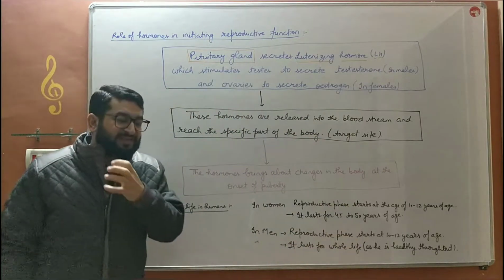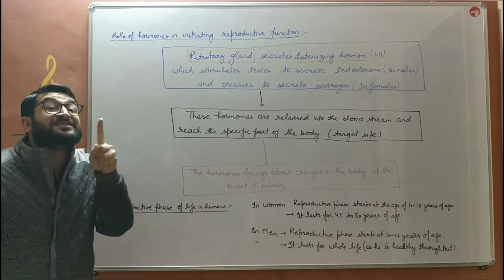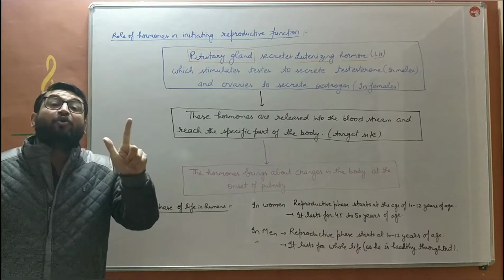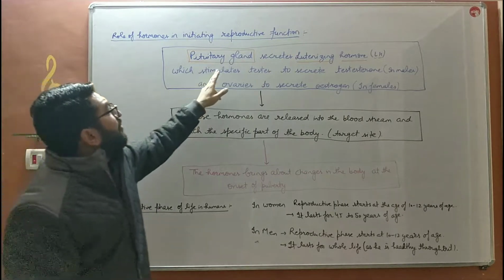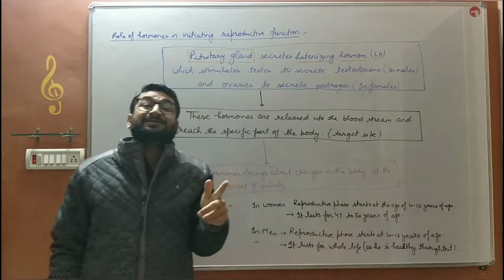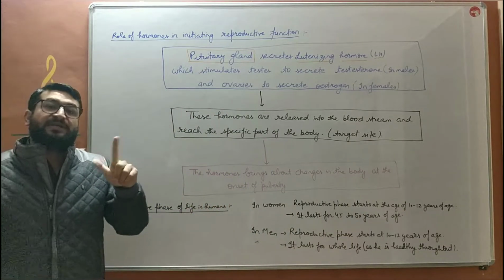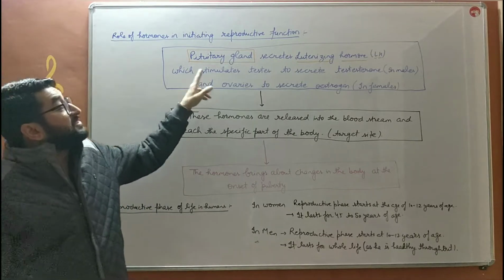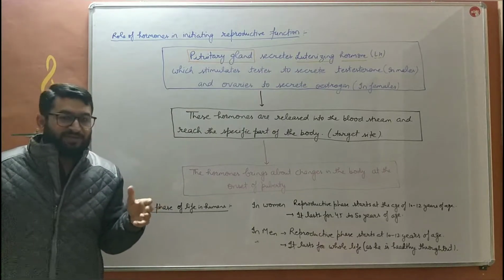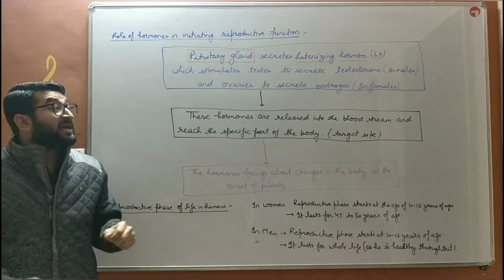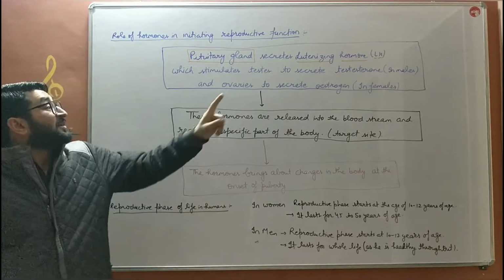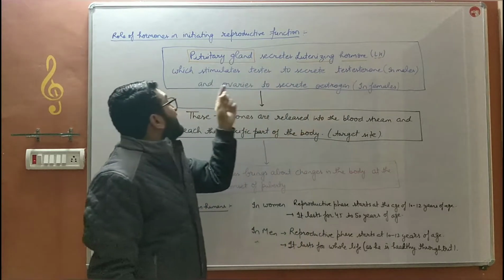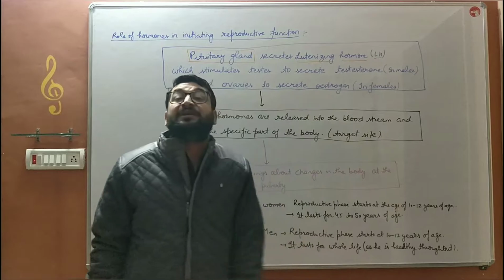That luteinizing hormone will then, through blood, go to the target site. What are the target sites? Testis in case of males and ovaries in case of females. Then this hormone will go to the target site, that is testis and ovaries, in males and females respectively. It stimulates the testis in males to release testosterone, and stimulate means activate कर देगा. Luteinizing hormone activates the testis to secrete testosterone in males and ovaries to secrete estrogen in females.